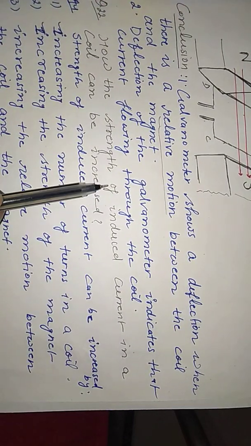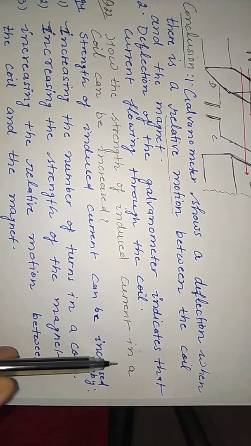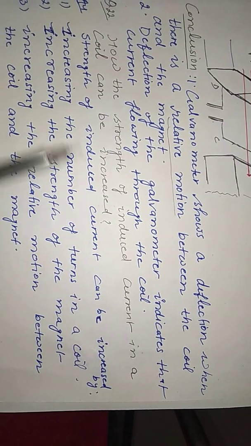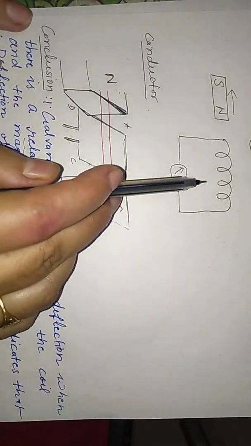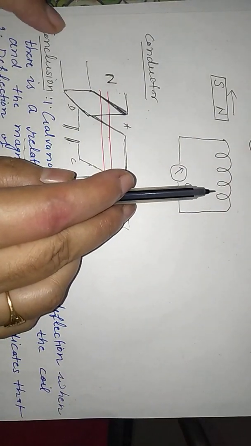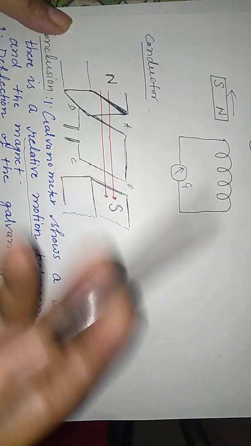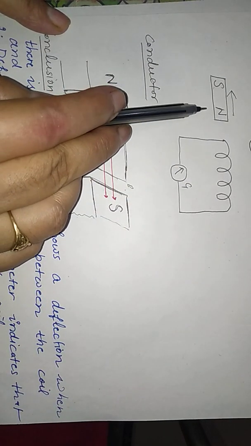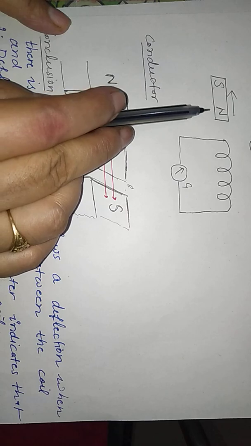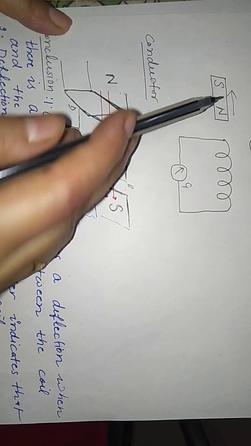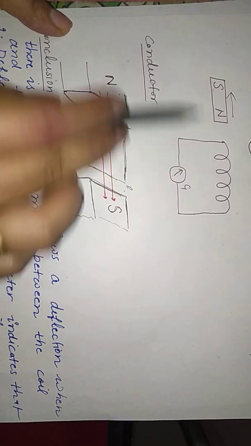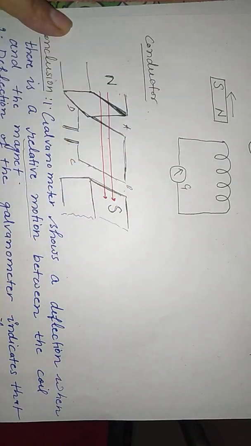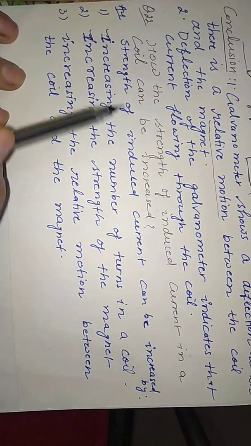Now, how can the strength of induced current in a coil be increased? The strength of induced current can be increased by increasing the number of turns of the coil. Secondly, we can increase the strength of the magnet, so the current will also increase, or increase the relative motion between the coil and the magnet. So these three things we have mentioned here.